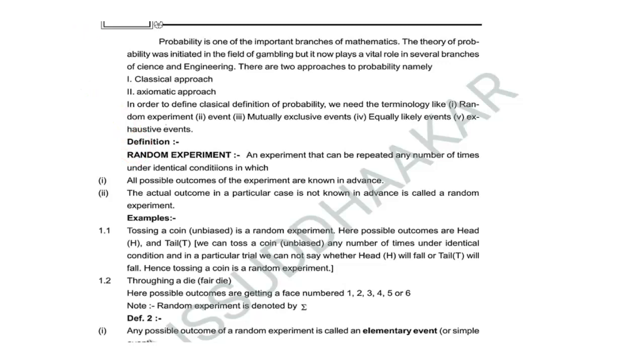Definition of random experiment: a random experiment is an experiment that can be repeated any number of times under identical conditions, in which, first, all possible outcomes of the experiment are known in advance, and the second condition is the actual outcome in a particular case is not known in advance. That is called a random experiment.